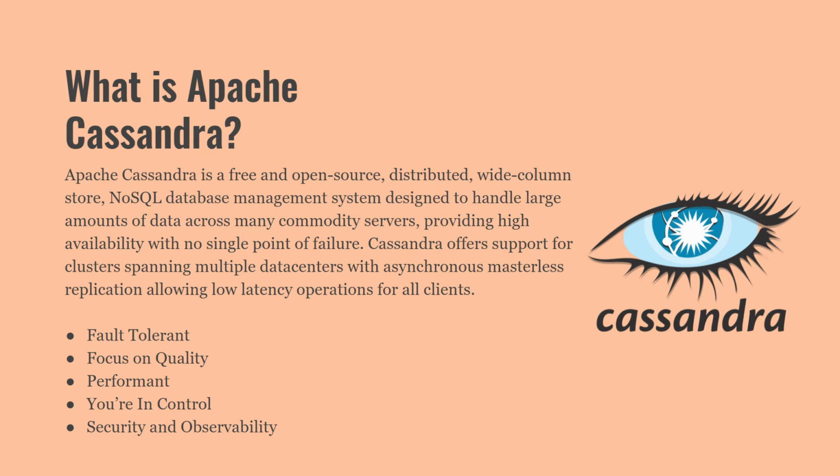Second, focus on quality. To ensure reliability and stability, Cassandra is tested on clusters as large as 1000 nodes and with hundreds of real world use cases, and the schema is tested with replay, fuzz, property based, fault injection and performance tests. Third, performant. Cassandra consistently outperforms popular NoSQL databases in benchmarks and real applications, primarily because of fundamental architectural choices.